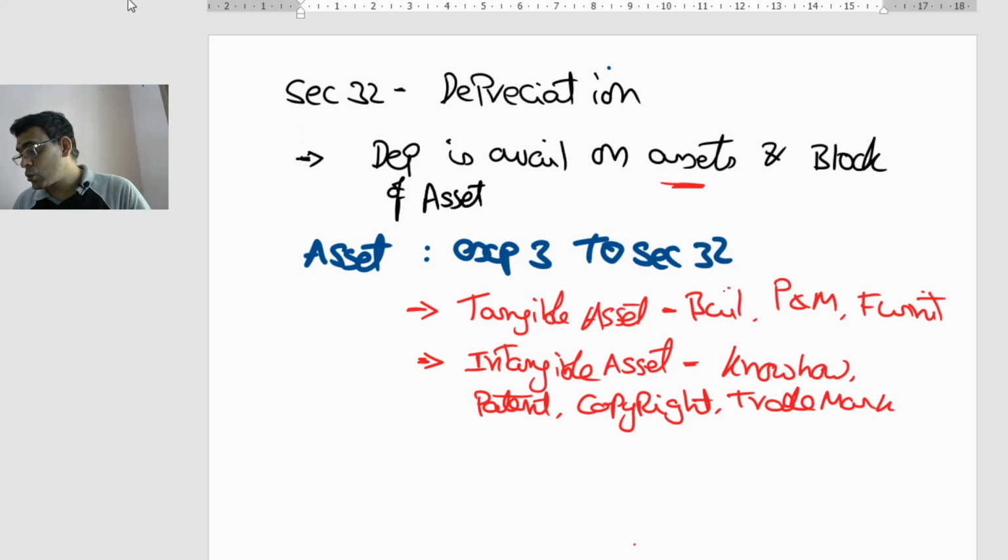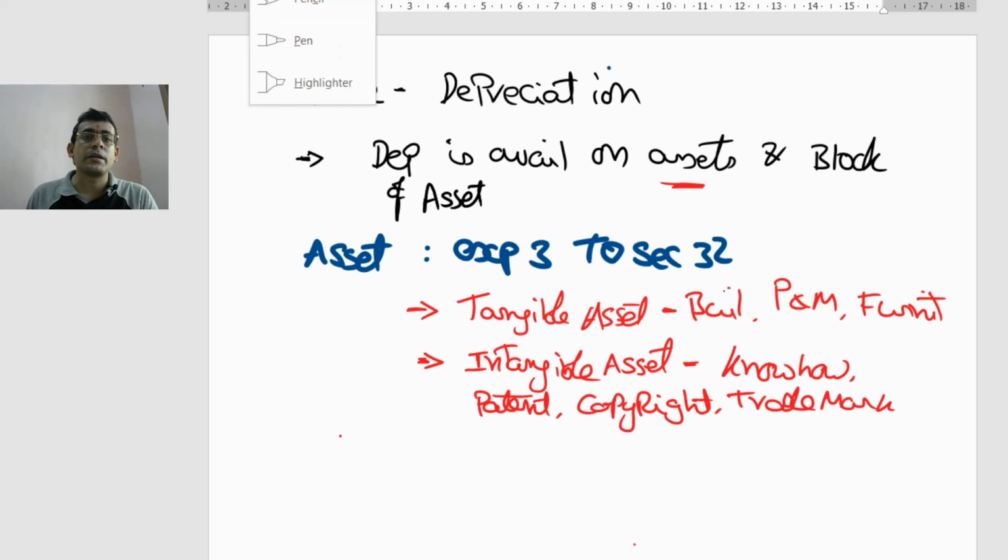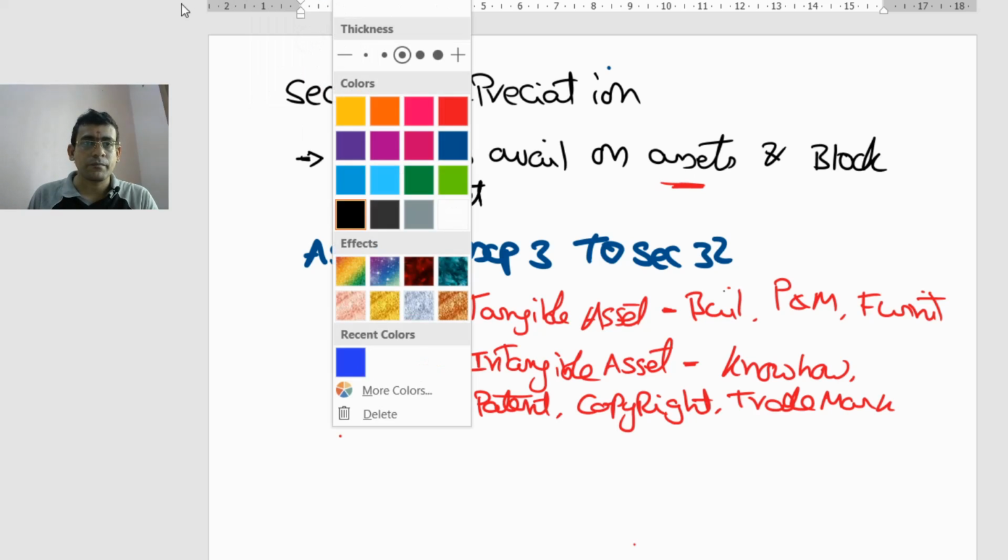Now, let us see the meaning of block of assets. We need to refer to section 2, subsection 11, which defines the meaning of block of asset. Now, let us try to understand the definition there.